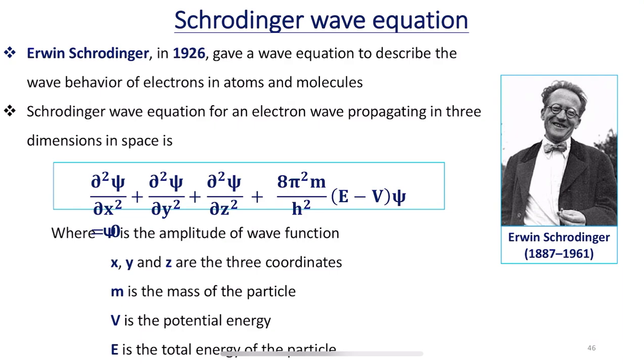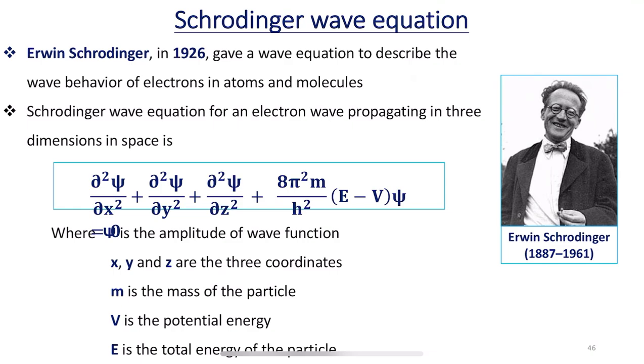We deduced a mathematical equation. In the same way, if an electron is considered as a wave, then there must be a wave equation to describe its behavior. So for this purpose, Erwin Schrodinger in 1926 gave a wave equation to describe the wave behavior of electrons in atoms and molecules.